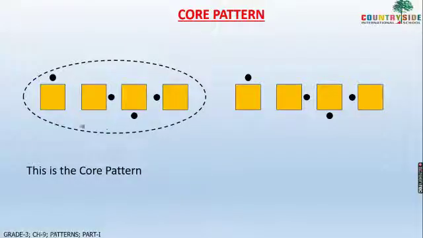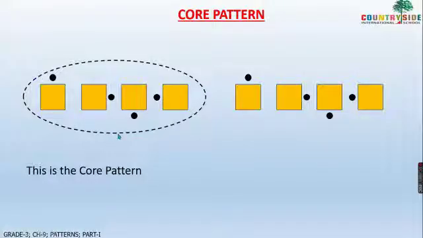Okay, children, so see here, this will be your core pattern. Why will this be your core pattern, children? Because from here the pattern is again repeating. So this is your core pattern. Again this will be another core pattern. Like this it goes on. So like this you have to do. What is the core pattern? I hope you have understood, children.